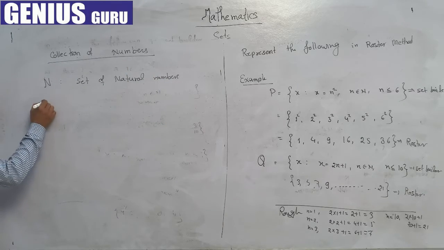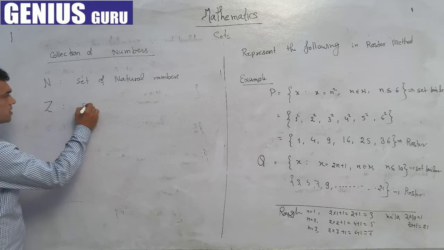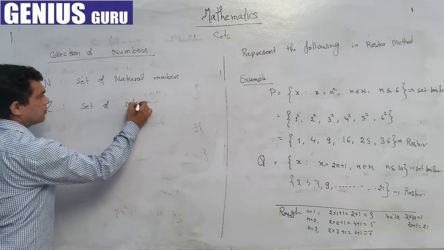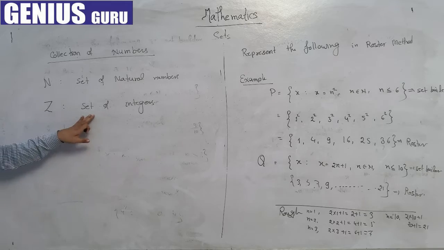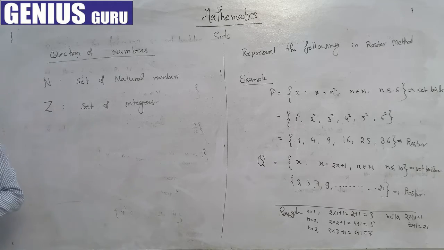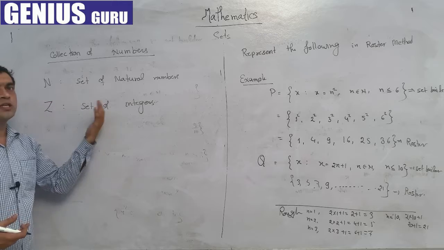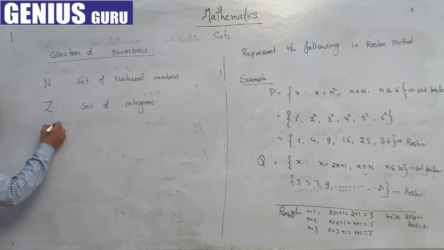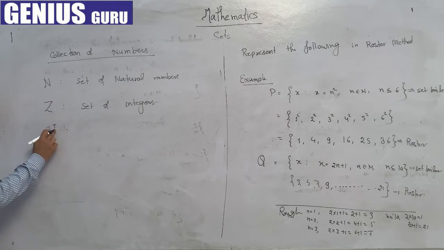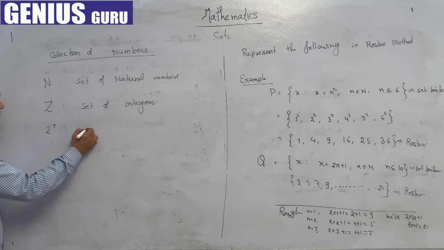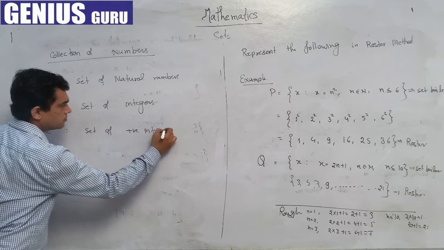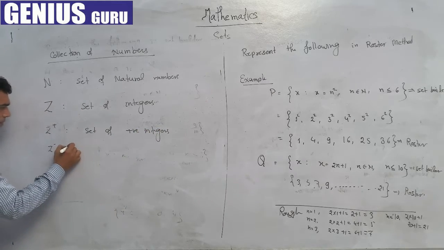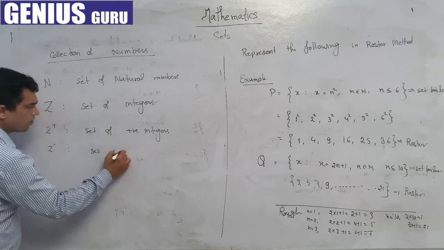Before that, I am going to take Z. Z here is the set of integers, and as we all know, set of integers means natural numbers with their negatives, also including 0. Z with a plus sign mentioned here means set of positive integers. The same way Z minus is the set of negative integers.